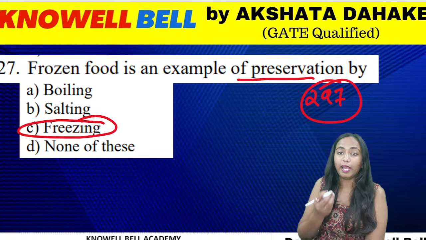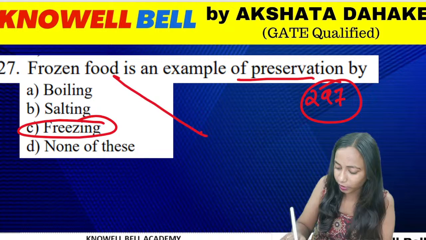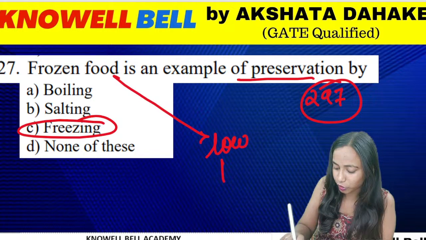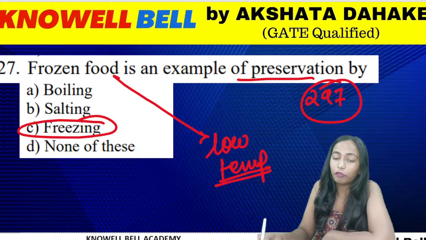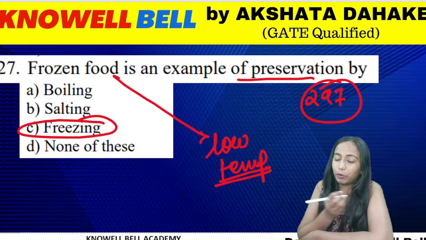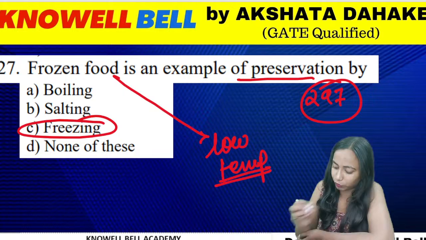Any kind of frozen food is stored at a very low temperature. Okay, where is it stored? It is stored at a very low temperature. So this is an example of what? This is going to be the example of frozen food, making option C the correct answer.